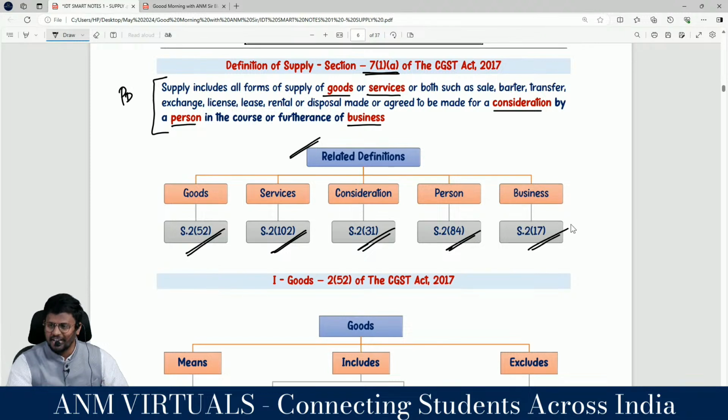Business has been explained in section 2 subsection 17 of the CGST Act. Always the definitions will be explained in section 2 of the CGST Act, right? Yes, or any Act, let it be. Goods 2 subsection 52, services 2 subsection 102, consideration 2 subsection 31, person 2 subsection 84, business 2 subsection 17.